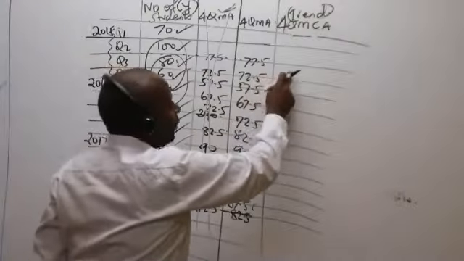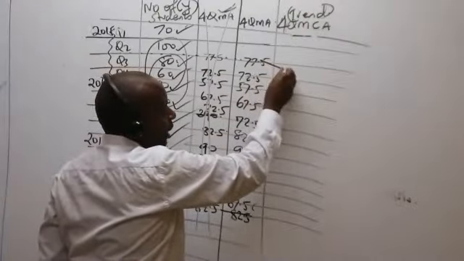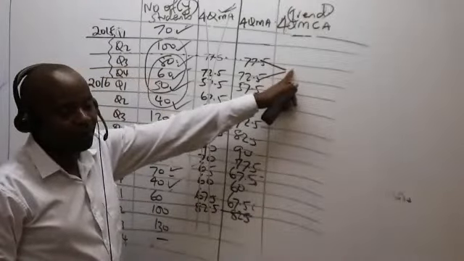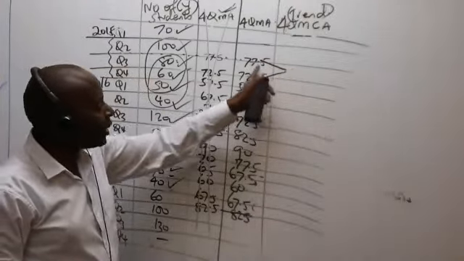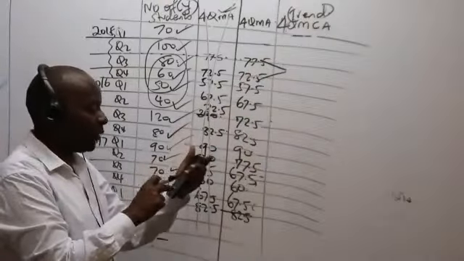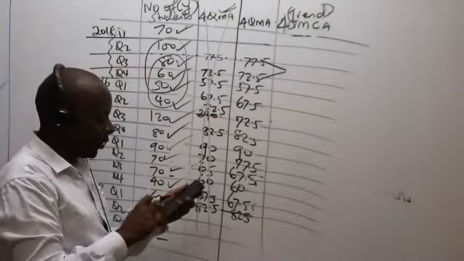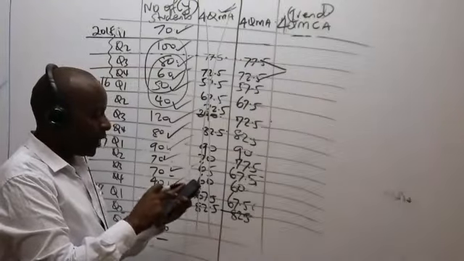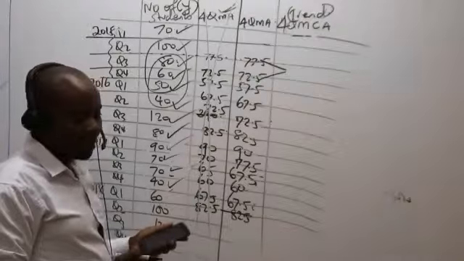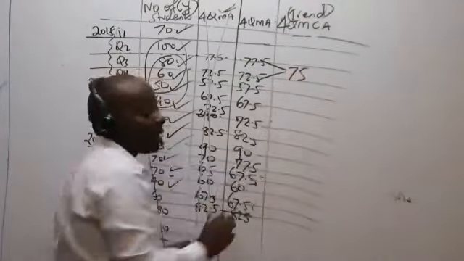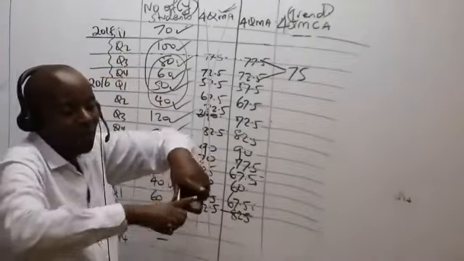Like if I want a figure for this, these two here will be averaged to give us a centered figure. So you take 77.5 plus 72.5 divided by 2. What are we getting there? 75. So when I'm centering, I'll be taking 2 at a time and converging them.